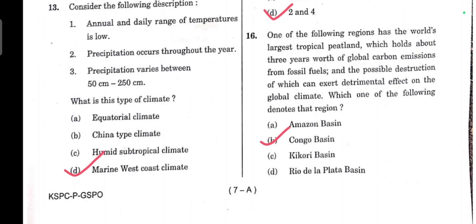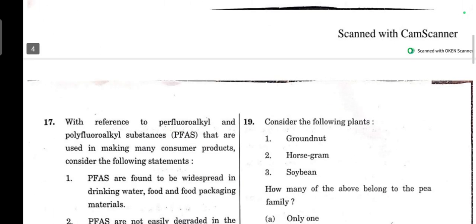16th question. One of the following regions has the world's largest tropical peatland, which holds about 3 years worth of global carbon emissions from fossil fuels, and the possible destruction of which can exert a detrimental effect on the global climate. Which of the following denotes that region? So answer is option B.